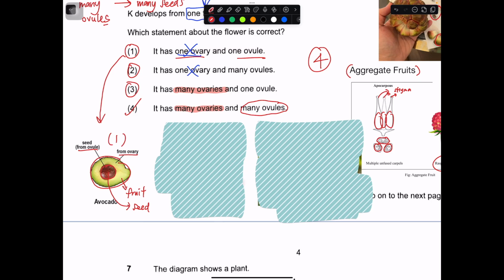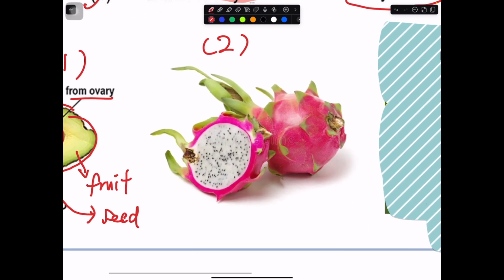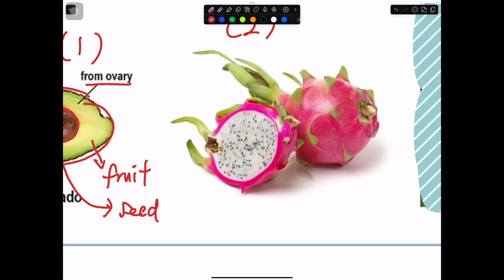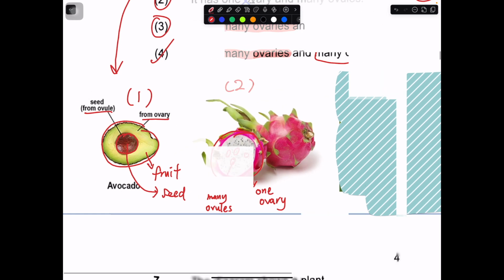Okay, so another example for number 2, one ovary, many ovules. Okay, so this is number 2. So you can see a dragon fruit. So this whole thing comes from one ovary, and you can see there's a lot of black dots over here. These black dots actually developed from many ovules in this case. Okay, so this is actually our number 2.